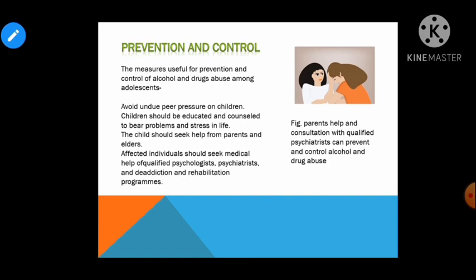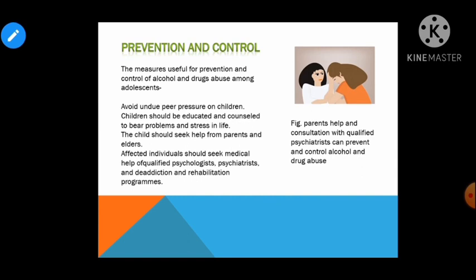Education and counseling. Parents and teachers should educate and counsel the child to face difficult situation in the life. बच्चे को सिखाना चाहिए कि किस तरीके से आप अपनी लाइफ की डिफ़िकल्ट सिचुएशंस को फेस करें. Seeking help from parents and peers. In case of any academic or emotional problem, advice and guidance should be sought out from the parent or trusted friend, right? बजाय इसके कि हम प्रॉब्लम को और क्रिएट करें और बढ़ावा दें, the problem is solved by the parent, teachers and friends.